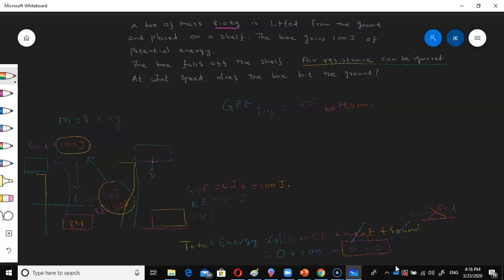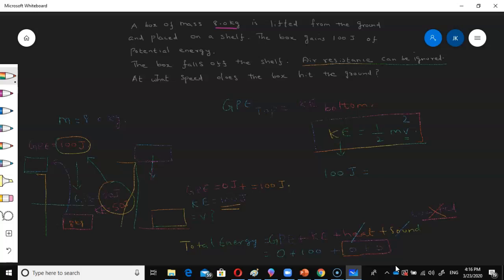Okay, so what is the kinetic energy value at the bottom? 100 joules. Now we have a formula. Kinetic energy is equal to half mv square. Using this formula we can find the speed just before it hits the ground. What is the kinetic energy value here? 100 joules. It is not given in this question. It is a concept application. What is the application? Conservation of energy.